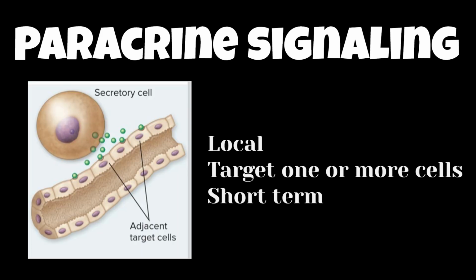Paracrine signaling is like a group of friends having a quiet conversation at a coffee shop. There's not necessarily direct contact going on between individuals, but the conversation is intended for the small group of people for the short amount of time that they're at the coffee shop. In paracrine signaling, the message is excreted from a nearby cell. The ligand travels a short distance before binding to the receptor proteins on the target cell or cells. The effects are localized to just the nearby cells, just like a conversation at a coffee shop.